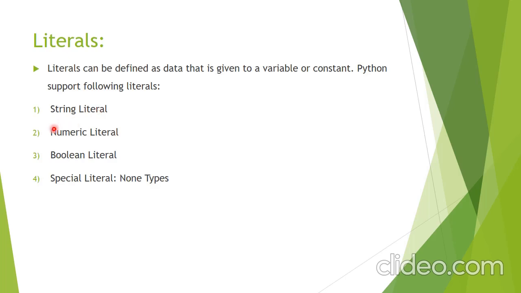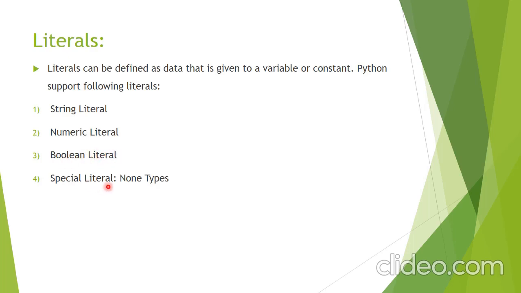Hopefully you already know about the string literal. String literal means alphabetical type, that is, we use a name. For numerical literal, we can use only numbers. Boolean literal means true and false. If the value is one, then it is true, otherwise if it is zero, then it is considered false.